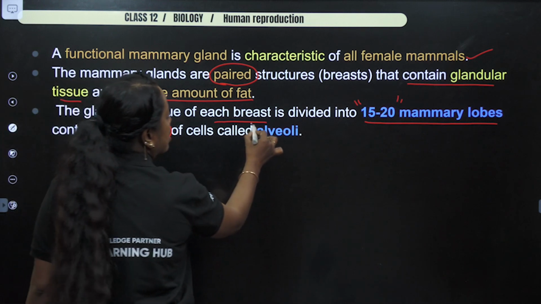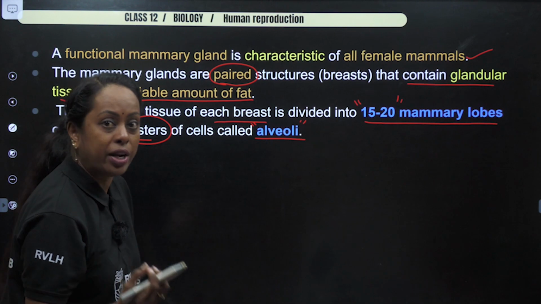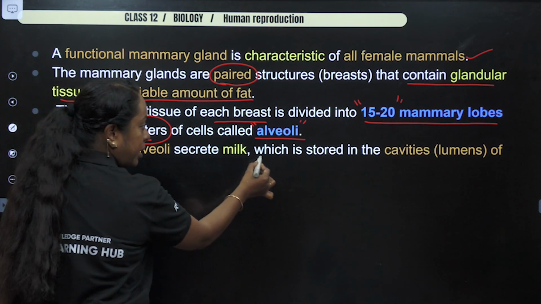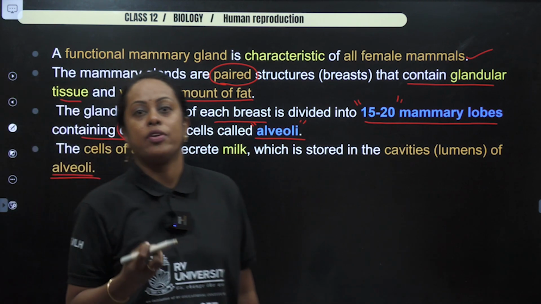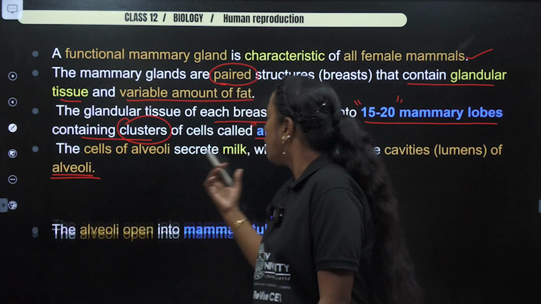Those clusters of cells are called what? Alveoli, within which production of milk occurs. The cells of the alveoli secrete milk, which is stored in the cavities of what? Alveoli. The cavities are also called lumen, which stores the milk.